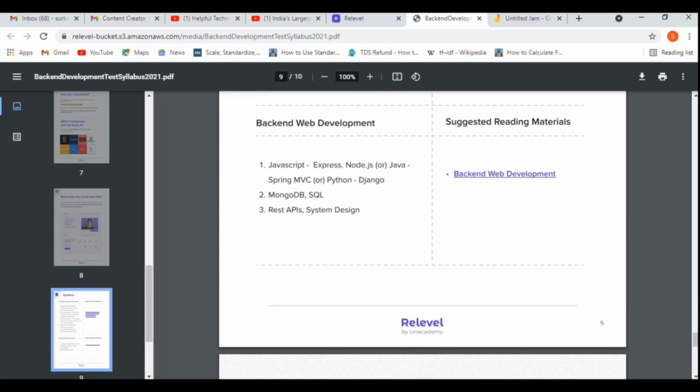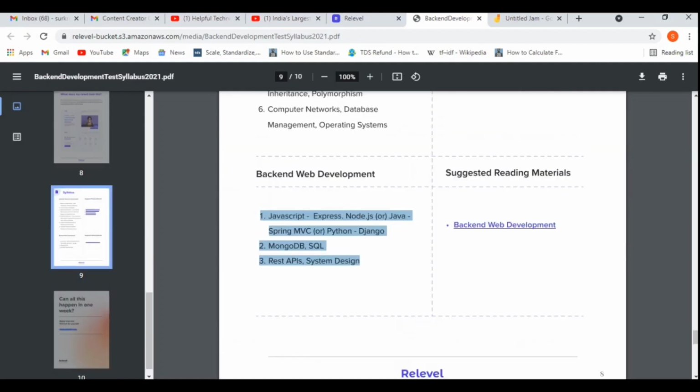Then any platform or API to connect the application with the database. So these are the three basic things you must know in order to join a company as a backend developer. These are the mandatory things and you need to take care of them.